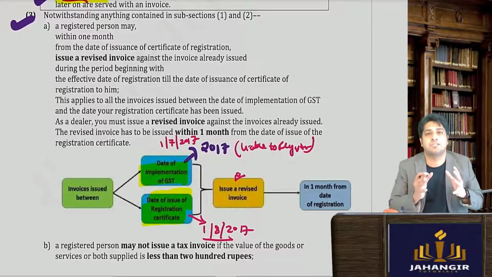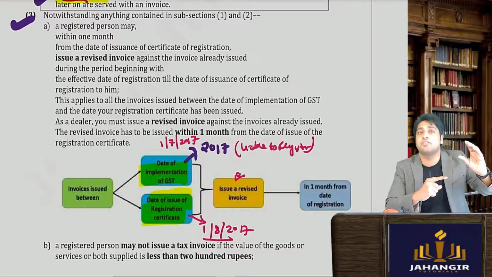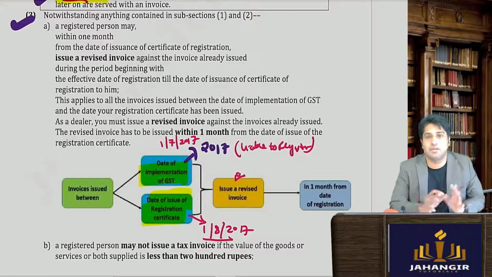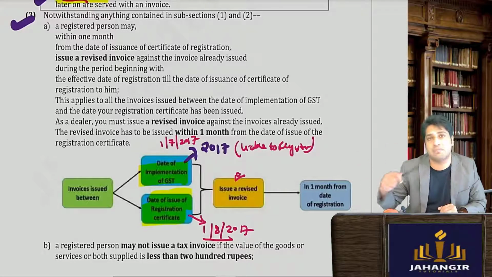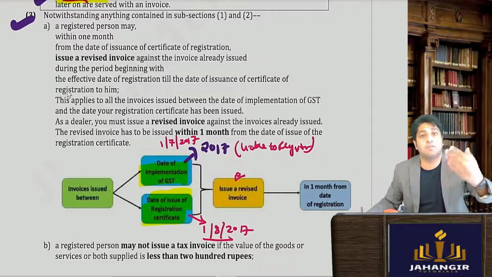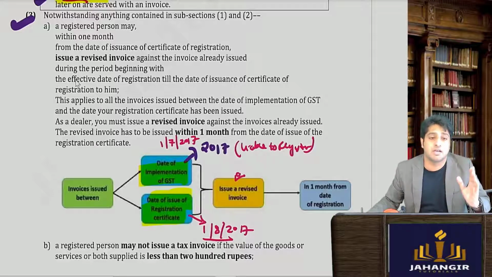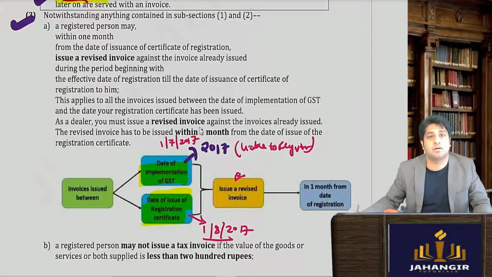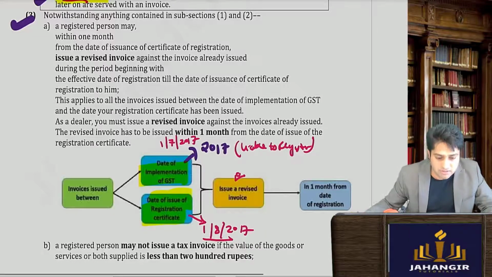So this is covering a specific scenario where GST has been implemented, but the registration certificate is not yet issued. Till that time, you will issue a draft bill, and once the certificate is issued, within 1 month of that time, you will have to start issuing the proper tax invoices. So you will start making backdated GST invoices.